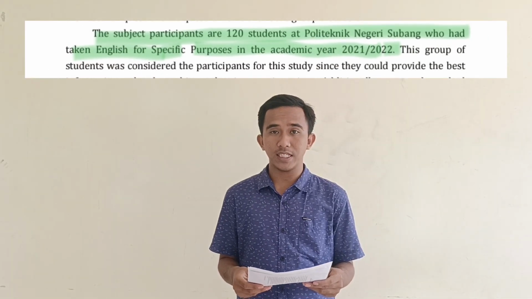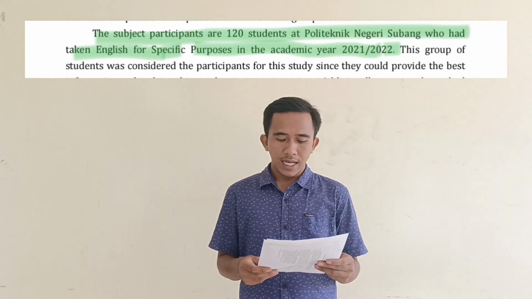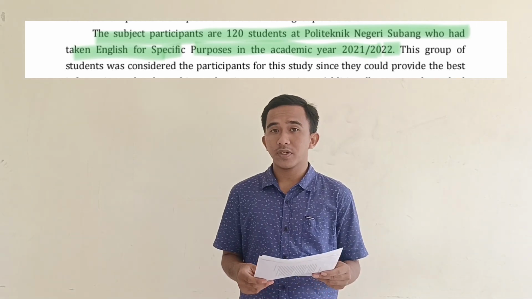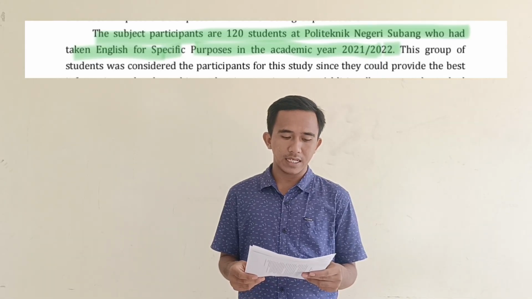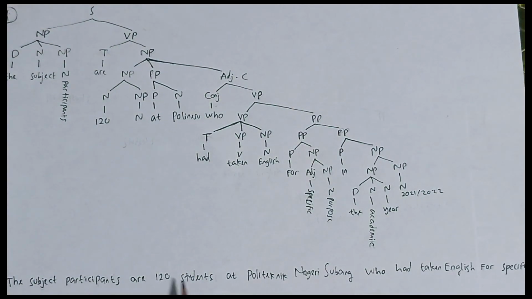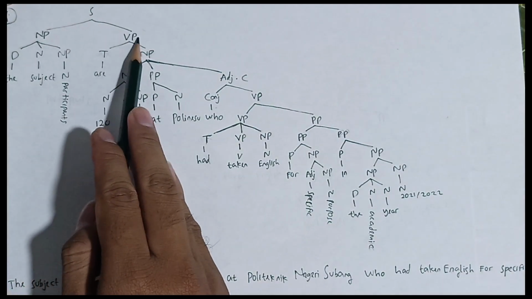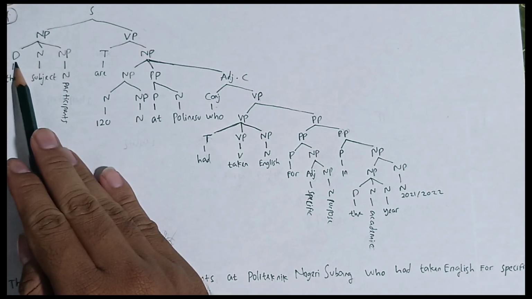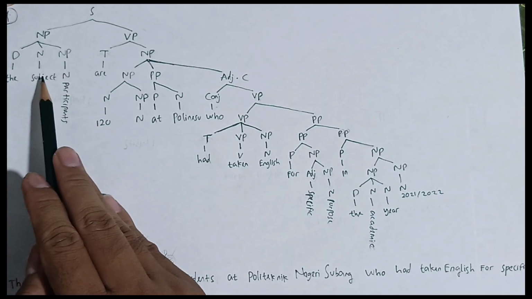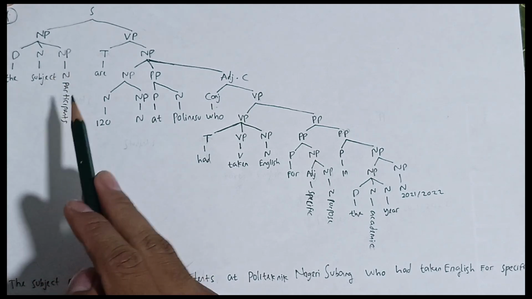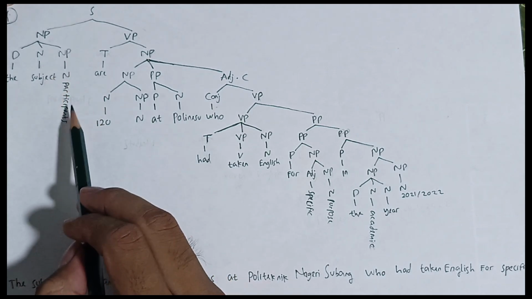Then the fourth: "The subject participants are 120 students at Polytechnic Negeri Subang who have taken English for specific purpose in the academic year 2021-2022." This sentence is located on page 20. This sentence is formed by a noun phrase and a verb phrase. The noun phrase is formed by a determiner, a noun, and a noun phrase. The determiner is "the", the noun is "subject", and the noun phrase is "participants". Because it's plural, it's called a noun phrase.